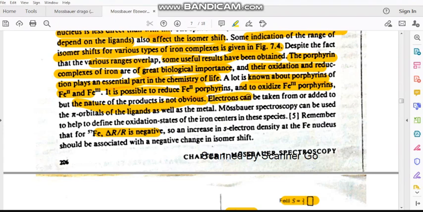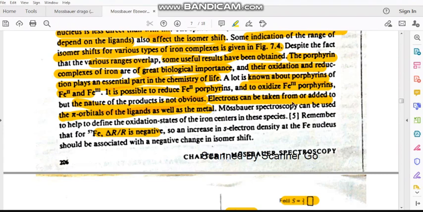The electrons can be taken from or added to the pi orbitals of the ligand as well as the metal ion. So the interesting thing is, we have porphyrin as well as iron. So if you add an electron or remove an electron, it can go to the pi orbital of the ligand, that is the porphyrin ligand, or to the metal. So where it goes, we can measure from Mössbauer spectroscopy.